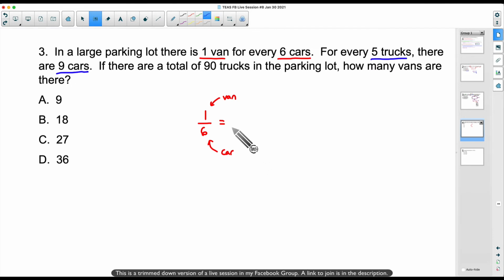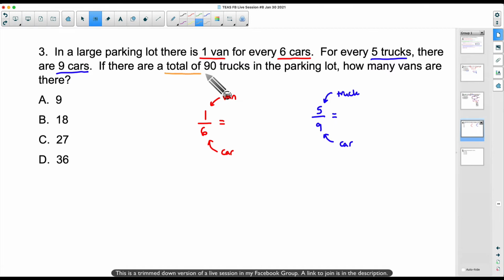For every 5 trucks, there are 9 cars. Do not come and stick that 9 right there, because this 9 cars is being compared with the 5 trucks. This needs to be an entirely different proportion. So the 5 represents the trucks. The 9 represents the cars. Now, how is this going to help us? Again, this is one of many ways. Well, look at what it tells us.